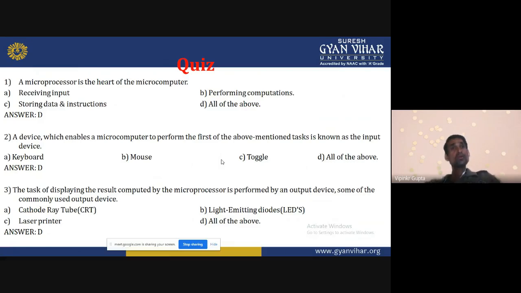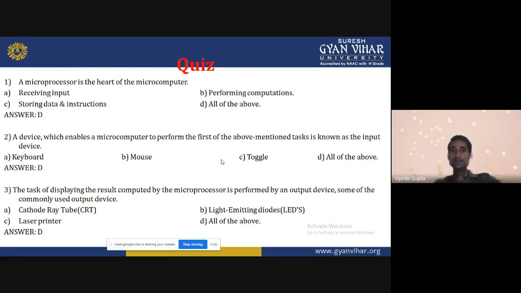What does it do? The microprocessor can perform the task according to the input, according to the instruction. Suppose that I am writing a program. According to that program, it will perform the task. The microprocessor computes the task. Then what happens? That data will be computed. Then what is our need? Our need is to get the data in our desirable form that can be understood by me.